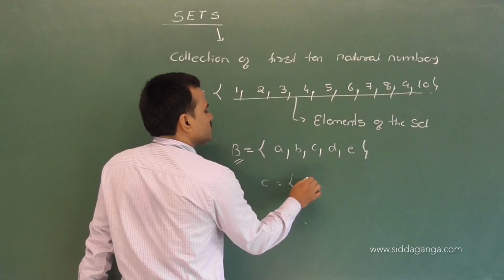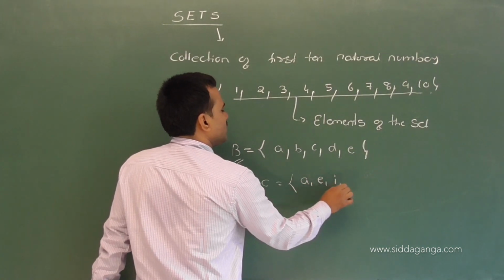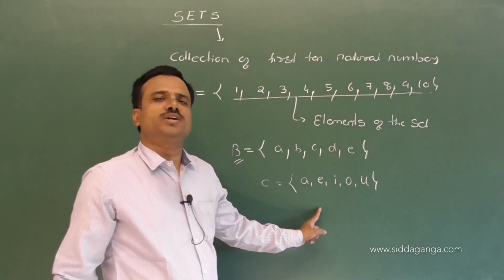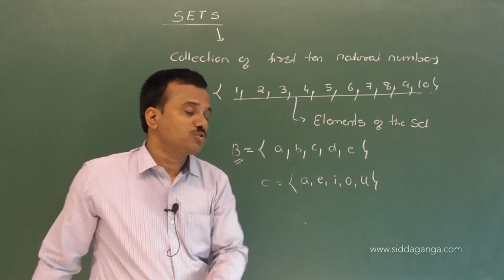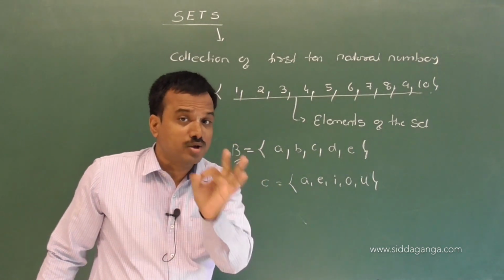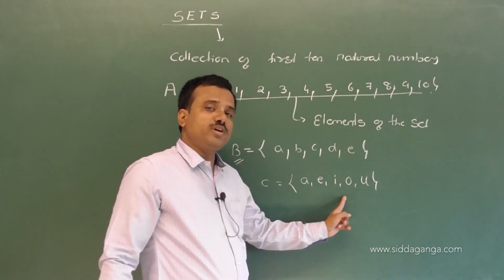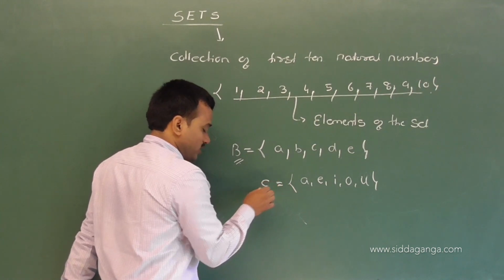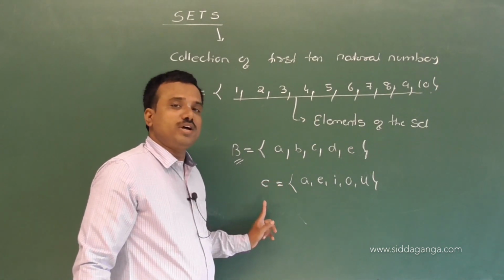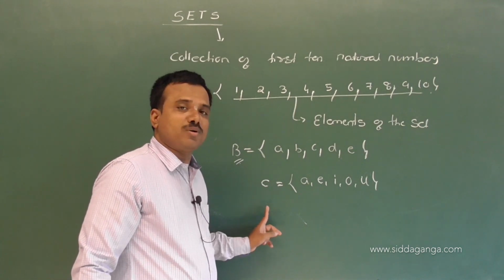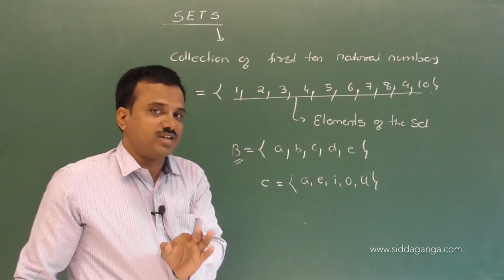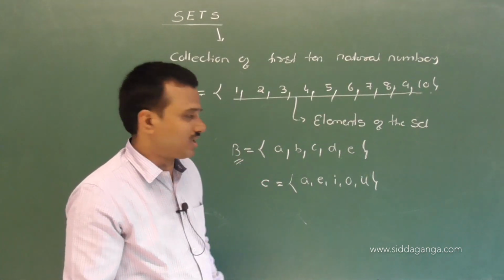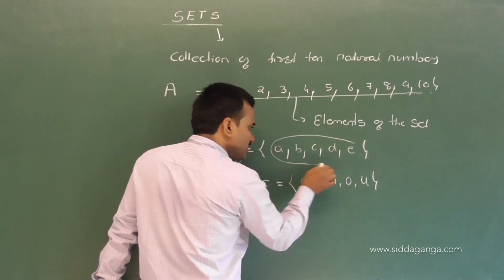So one more set I write. Collection of vowels: A, E, I, O, U. If it is a collection of vowels, the same you have to write. It should not vary from person to person. These collections are properly defined. So to denote the set, I use what? A capital alphabet letter. For any set, you denote it using capital alphabet letters.